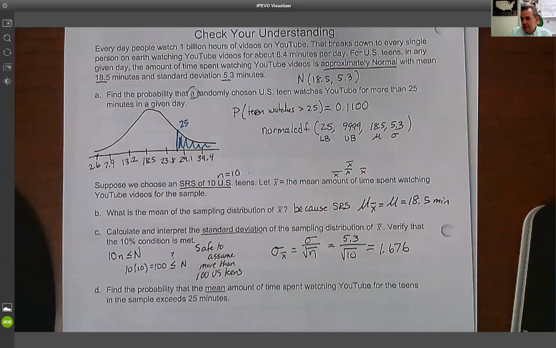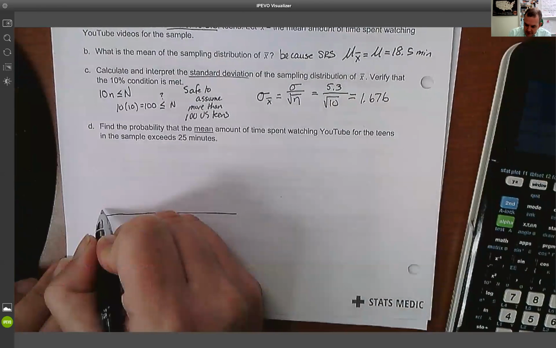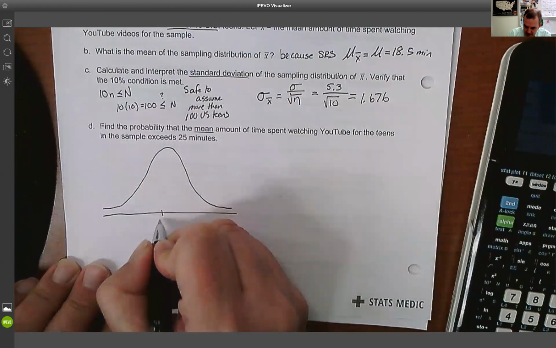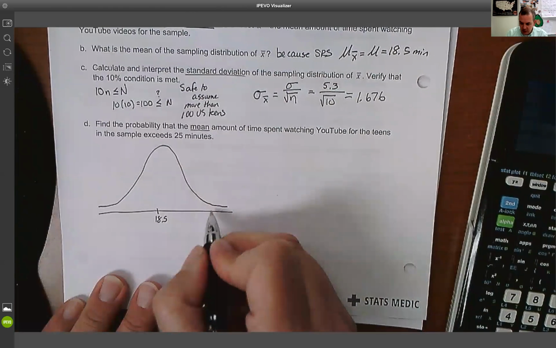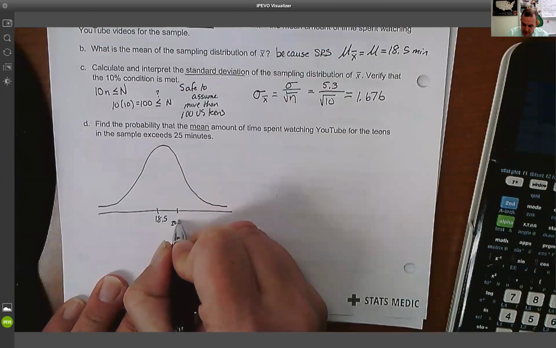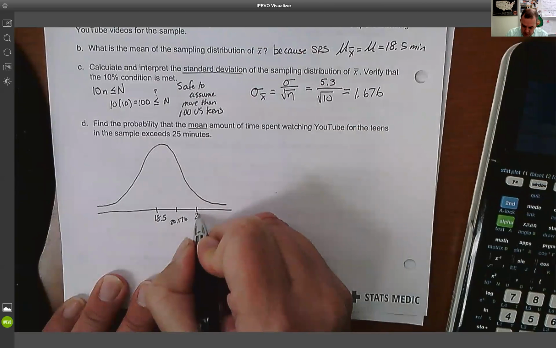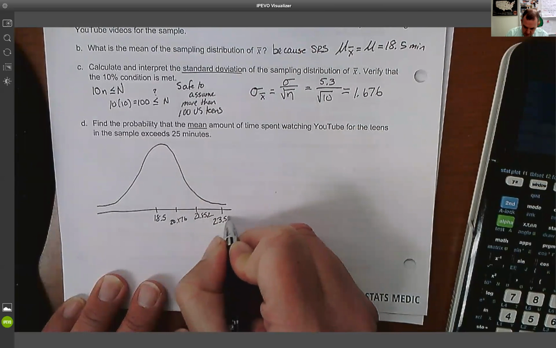So now when I bring it down here to the bottom and draw that same curve, it is still centered at 18.5, but these numbers along the line are going to change. This one is going to be 20.176 when I add 1.676. This one is going to be 21.852, and the third one is going to be 23.528.